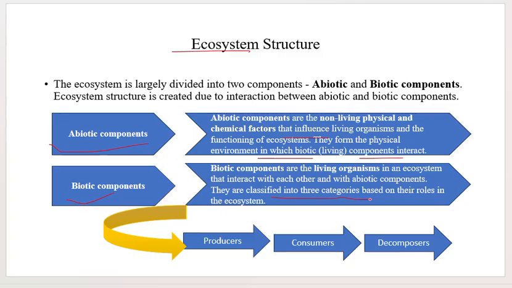The biotic components are classified into three categories according to their role in the ecosystem. That is producer, those who produce their own food; consumer, they eat the producer; and the last one, decomposer.